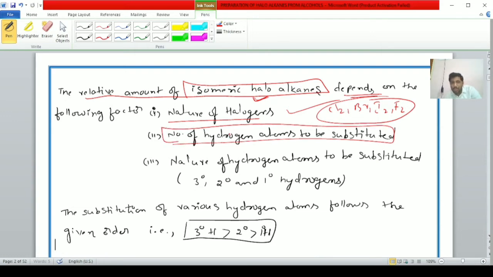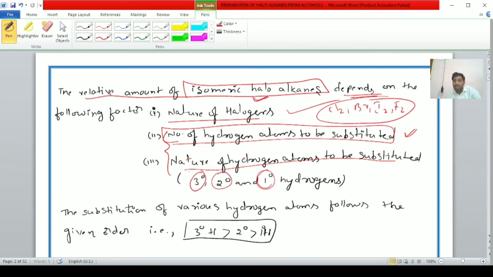That is also, the percentage of the isomeric haloalkanes depends on the next factor, student: the nature of the hydrogen atom to be substituted. Here, the number of hydrogen atoms and the nature of the hydrogen atom to be substituted, that is, whether we are substituting tertiary hydrogen, secondary hydrogen, or primary hydrogen.